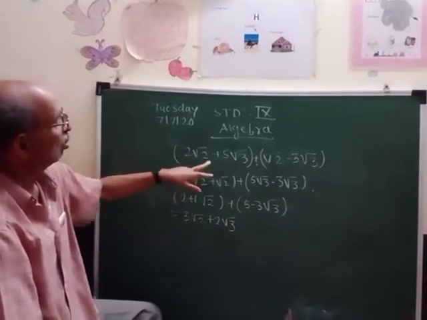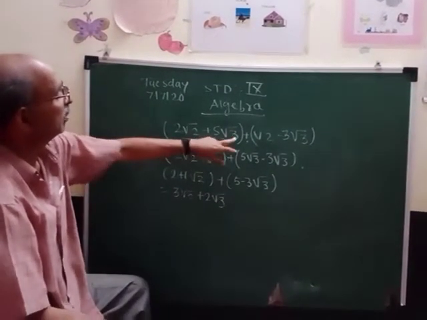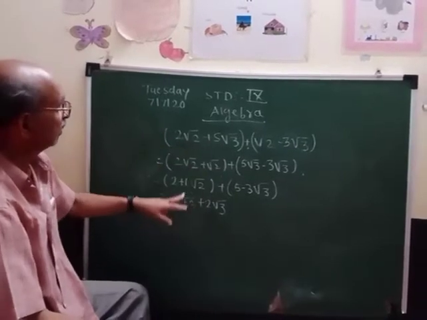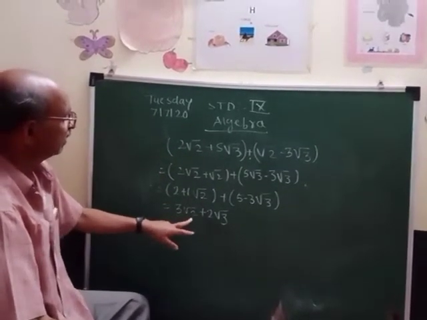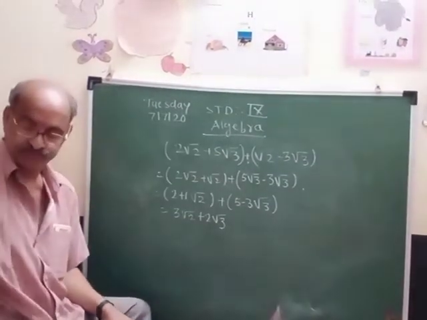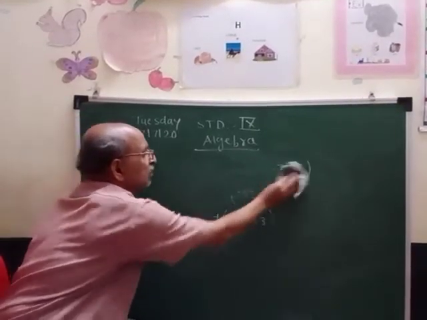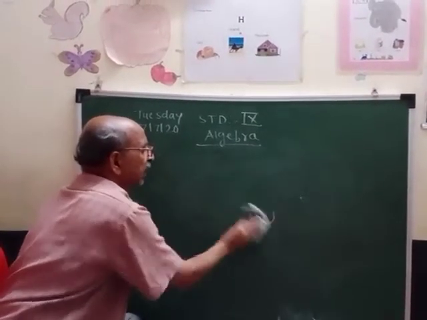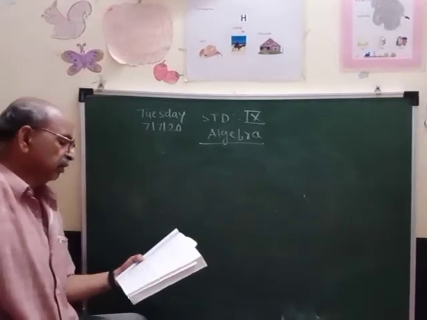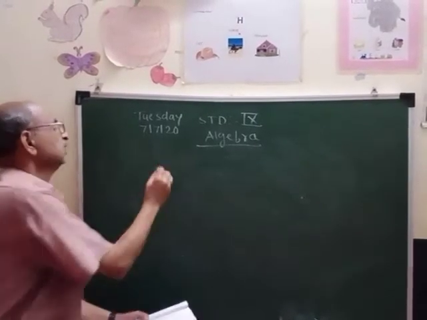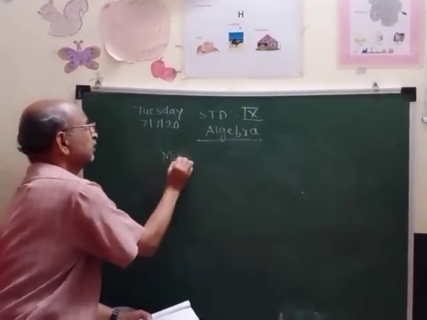So when we add or subtract rational or irrational numbers, the answer is either rational or irrational. Addition, multiplication, division and subtraction we can solve in this way. Now next we'll see multiplication.